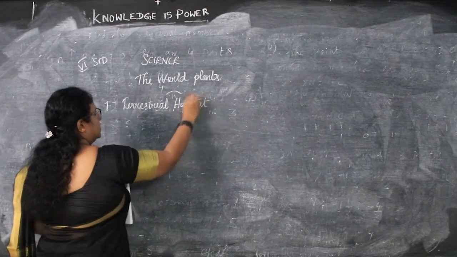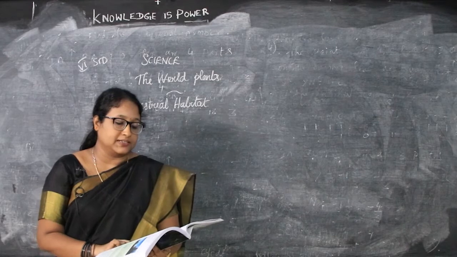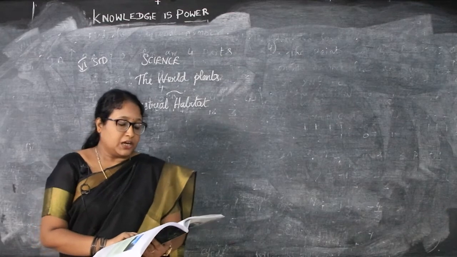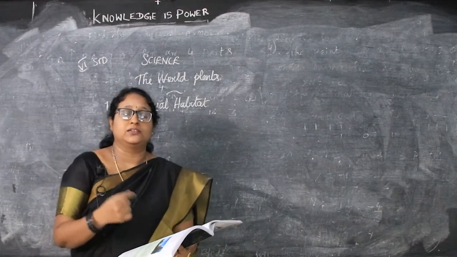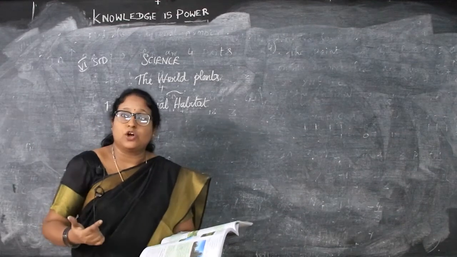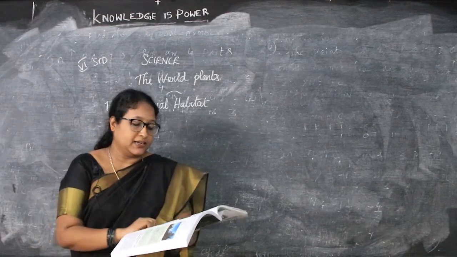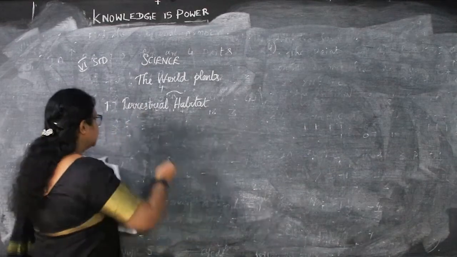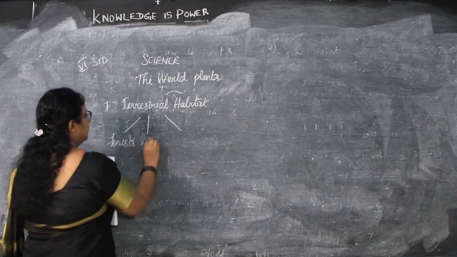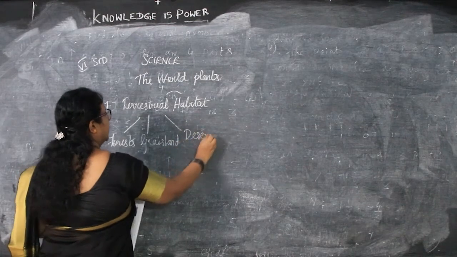Terrestrial habitat is nothing but that which is found on the land, like desert, grassland and forest. Now it also includes man-made habitats, like towns, cities, farms. It can be as big as a continent or as small as an island. So it is man-made as well as natural. Then terrestrial is divided into three types, that is forest, grassland and desert.